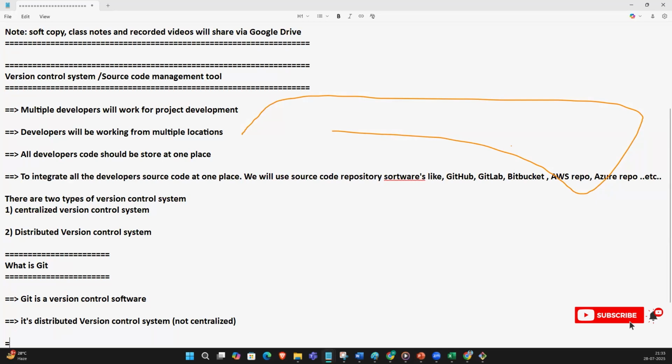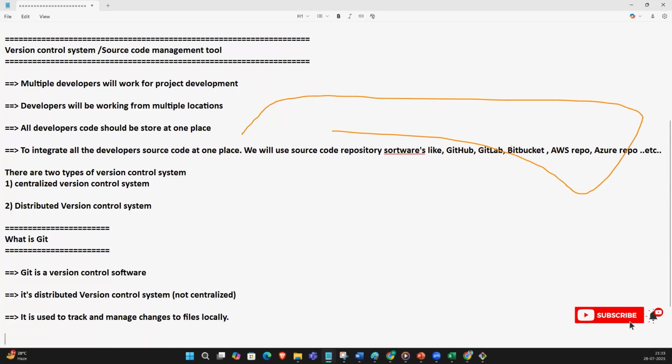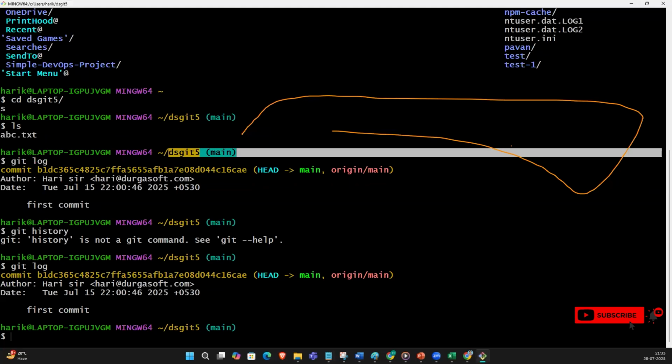So why do we use Git, guys? It is used to track and manage changes to files locally. Here we can install Git and use it to track.